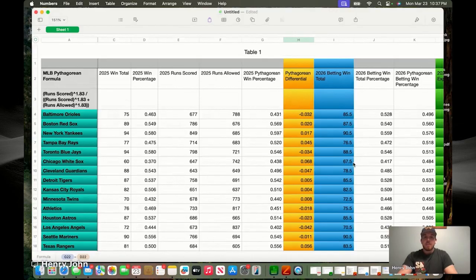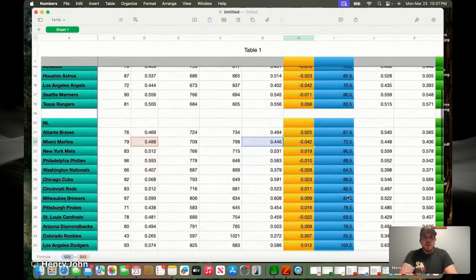So even with the positive movement for the White Sox, which based on the differential, they underachieved a bit last year. So probably a smart bet on the over there as far as the Pythagorean expectation is concerned. They are the lowest, though, still. And then we got a couple 90 and a halfs. The Mariners, the Yankees are the top two in the AL.